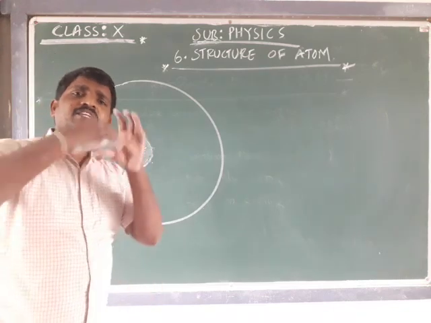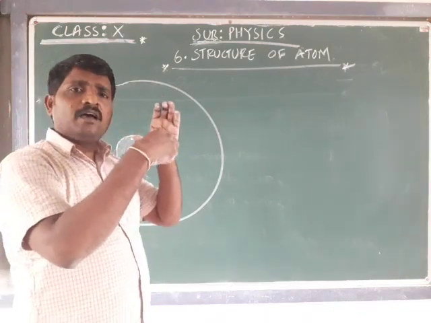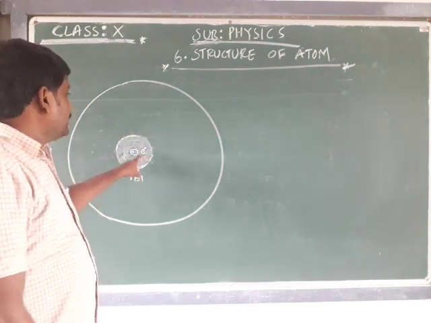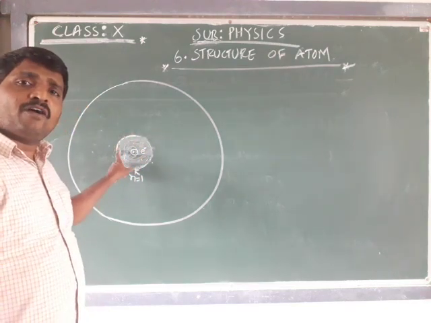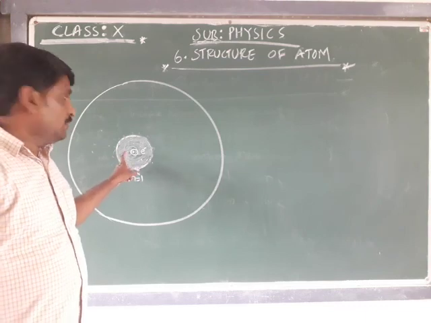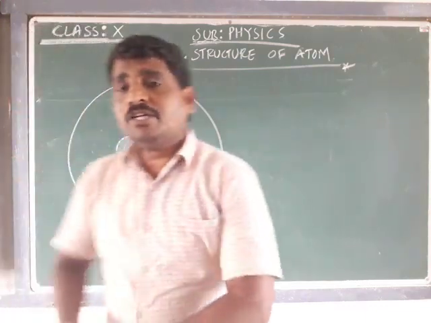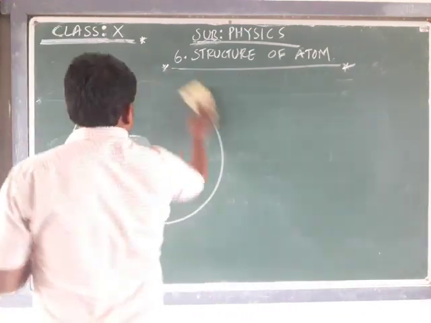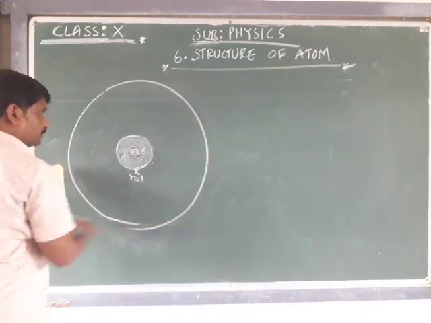But the thing is that instead of assuming a fixed path, we have to assume it's a region where there is a maximum probability of the electron revolving around this nucleus. Okay, I hope you understood. The region, of course, don't concern about the figure much.